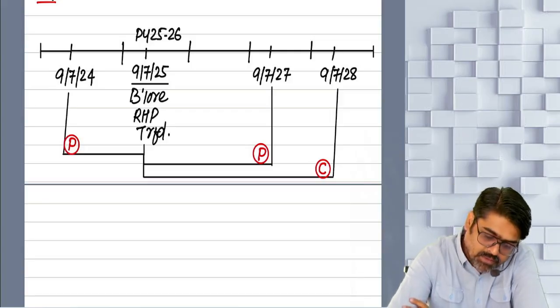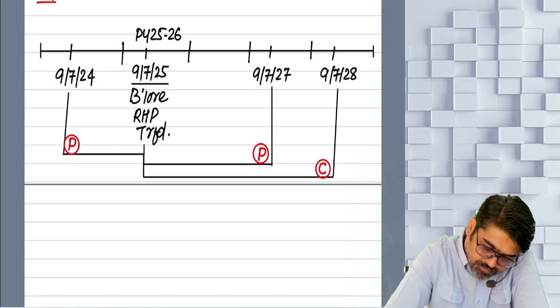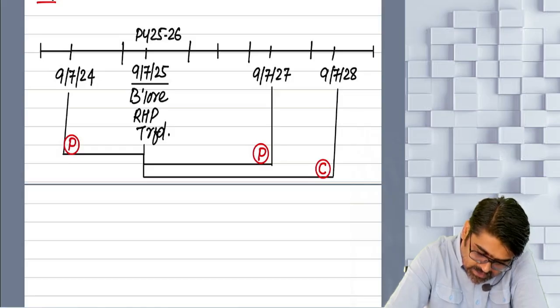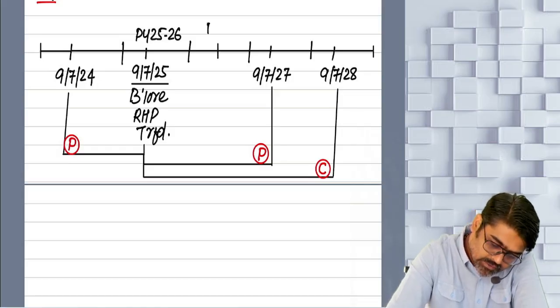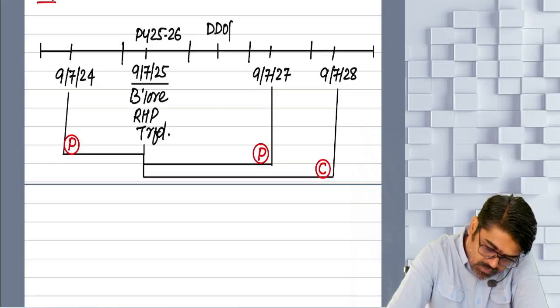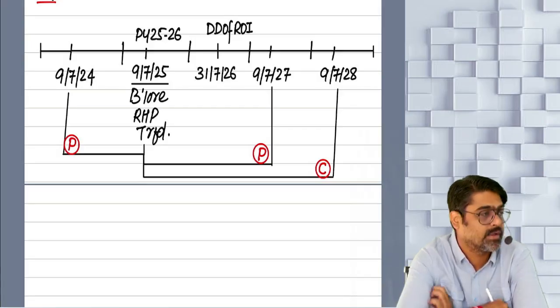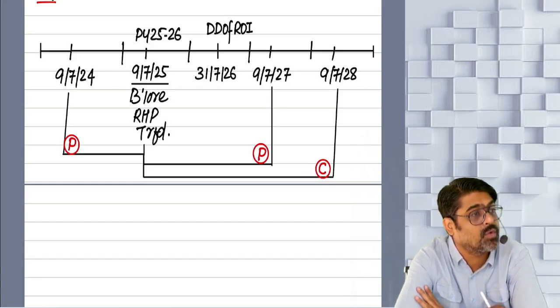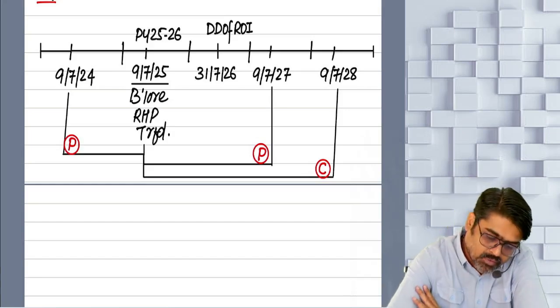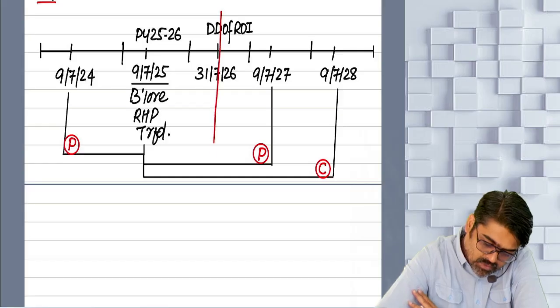So for example, your due date of filing ROI is 31st of July 2026. On or before this due date, you have to file your return. Okay. So what am I going to do? I am going to draw one line over here.